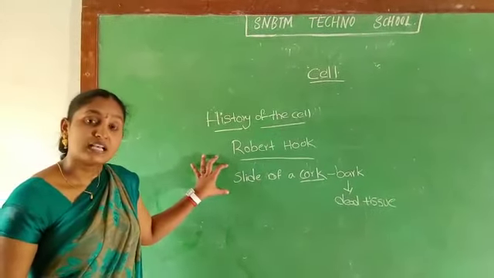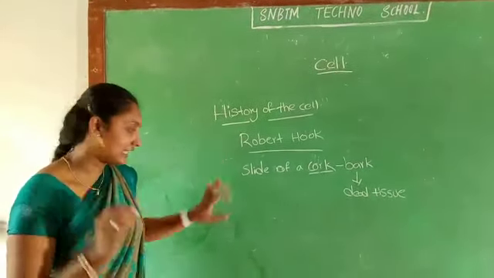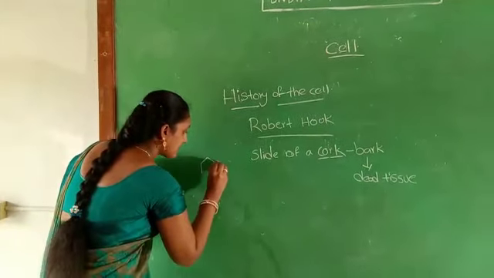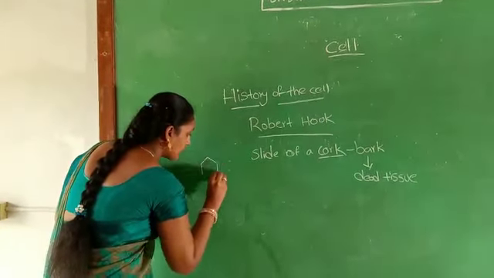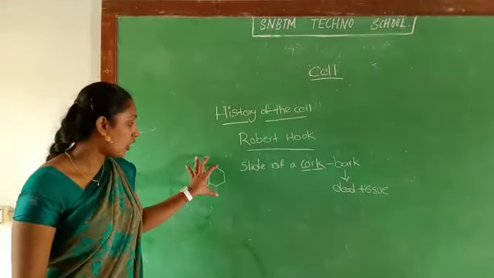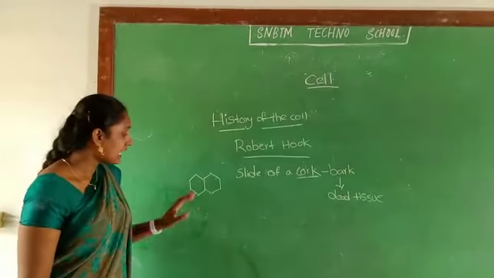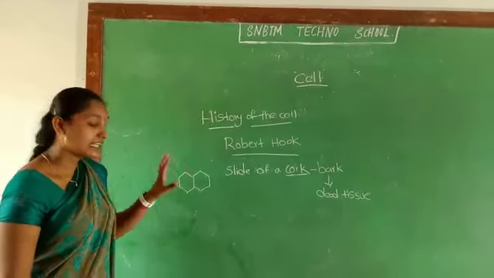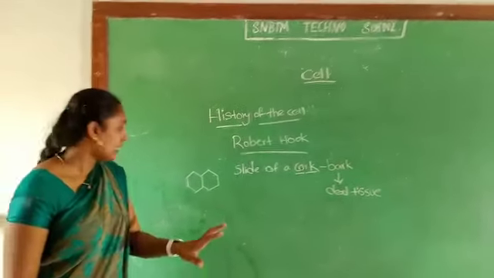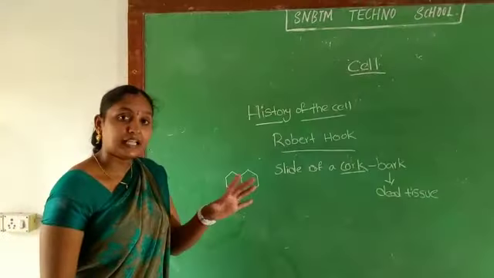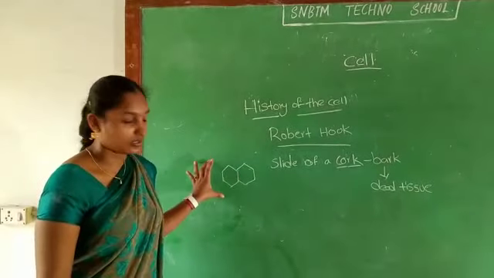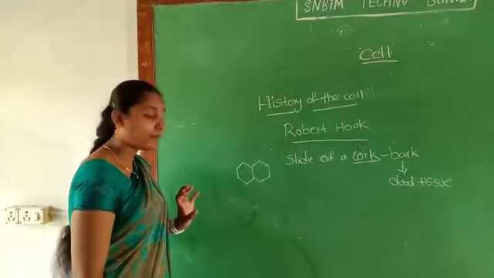And then he observed some hexagonal structures in that slide. I should not say cell yet, because after this he named it a cell. Till now it is not named a cell, and he observed some hexagonal structures. Inside these structures nothing is present. It is empty. He observed honeycomb-like structures and compartment-like structures, and later he named it a cell.